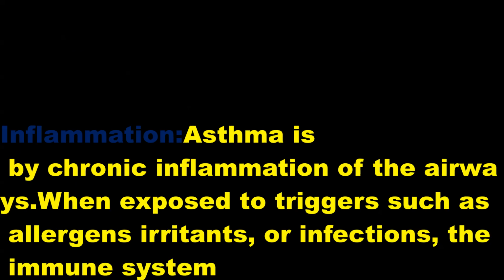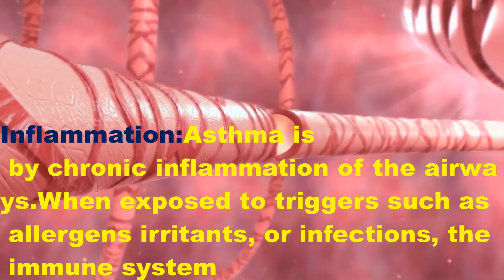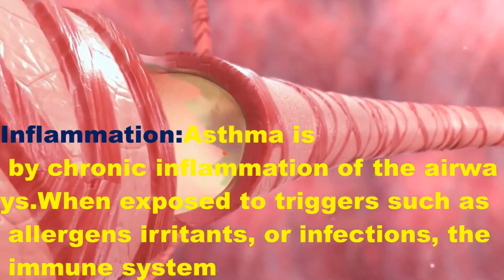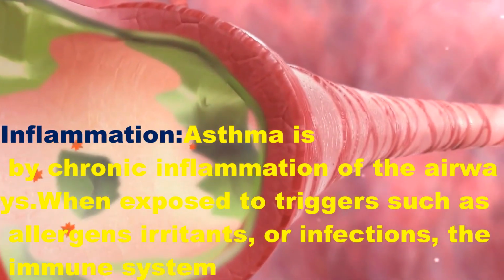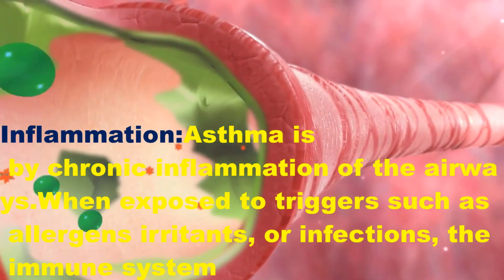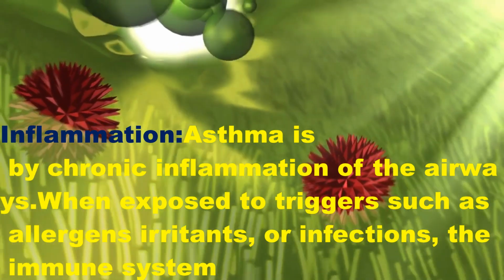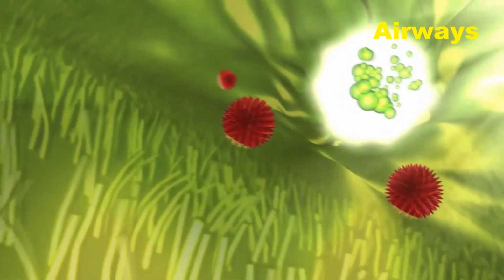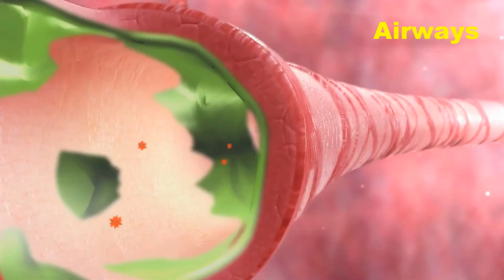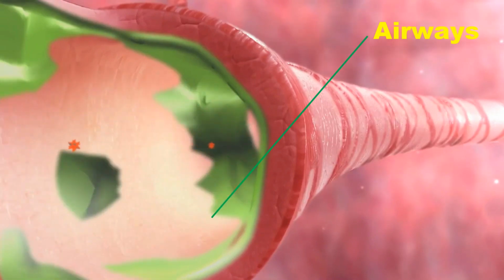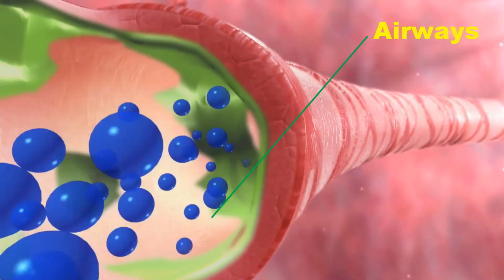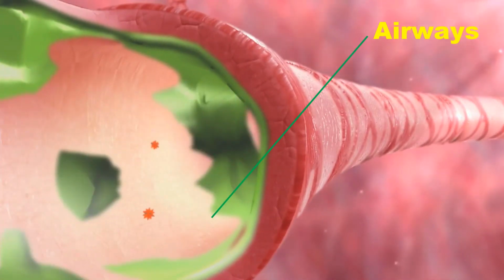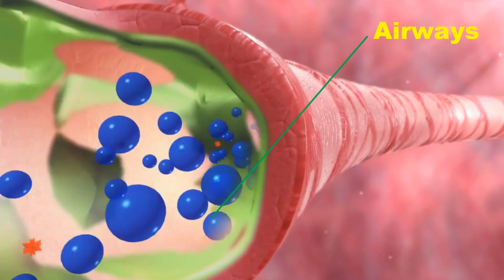Inflammation. Asthma is characterized by chronic inflammation of the airways. When exposed to triggers such as allergens, irritants, or infections, the immune system in susceptible individuals responds by activating immune cells like mast cells, eosinophils, and T lymphocytes. These cells release various inflammatory mediators like histamine, leukotrienes, prostaglandins, and cytokines. These substances cause swelling, increased mucus production, and the recruitment of more inflammatory cells to the airways, leading to airway narrowing and obstruction.